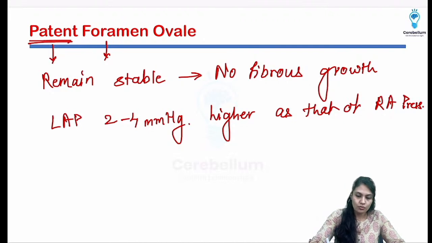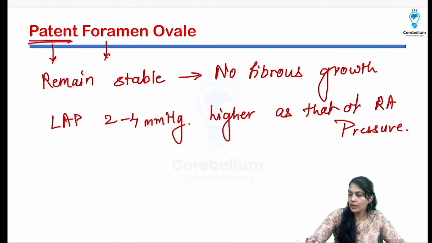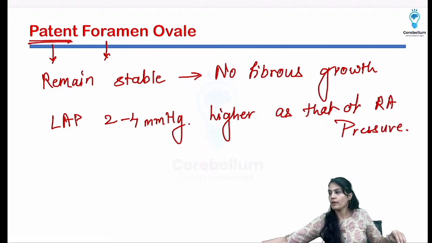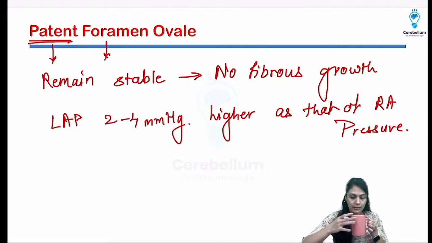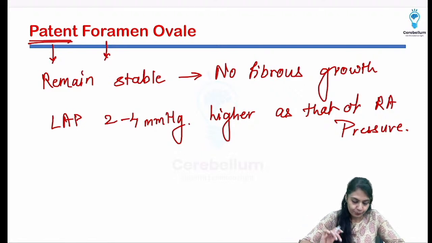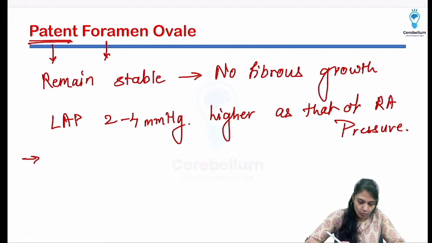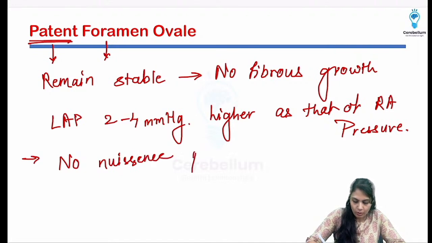Right atrial pressure, I'll just write it downwards. Alright. So the left atrial pressure and right atrial pressure, that is going to be there. Now, let's move on to the next thing. And that's why it won't cause much of an issue. So, no nuisance will be there, or pathology.